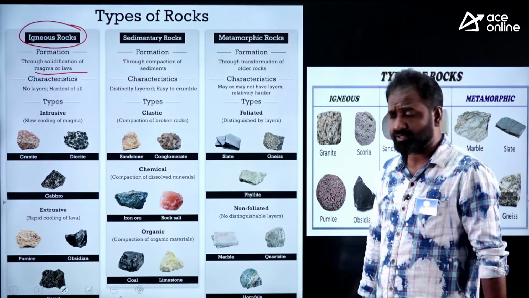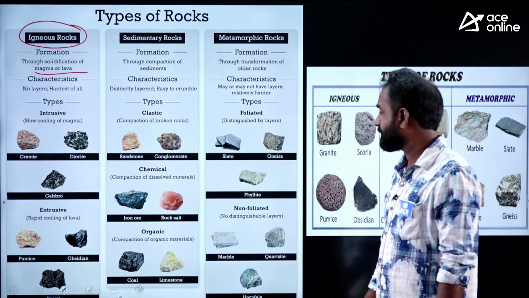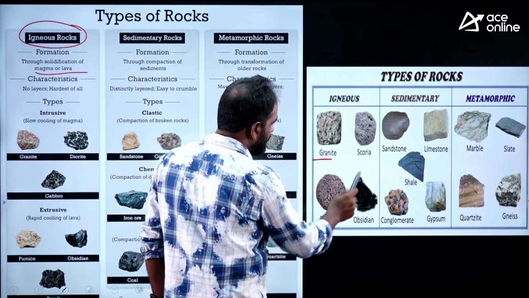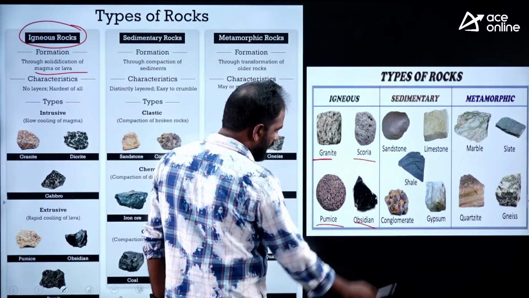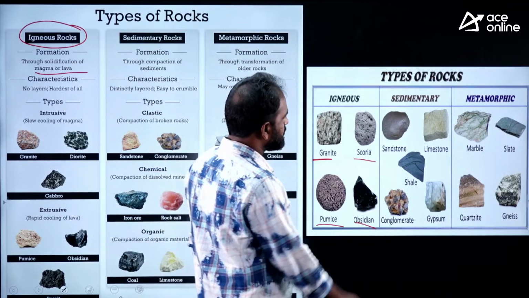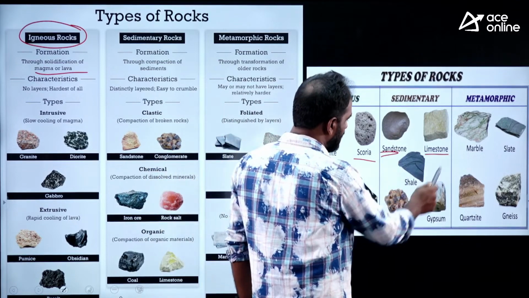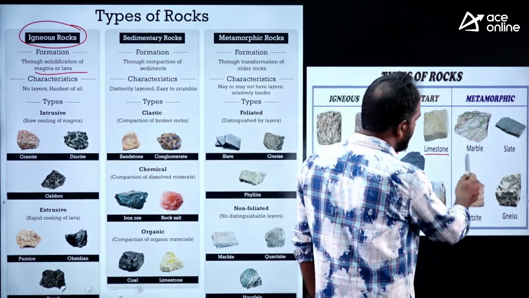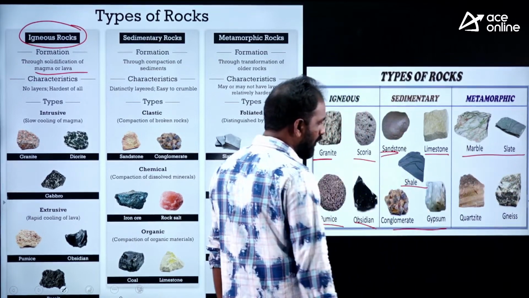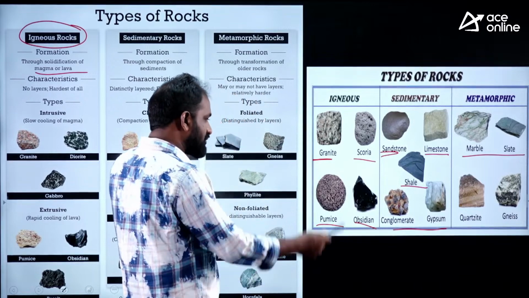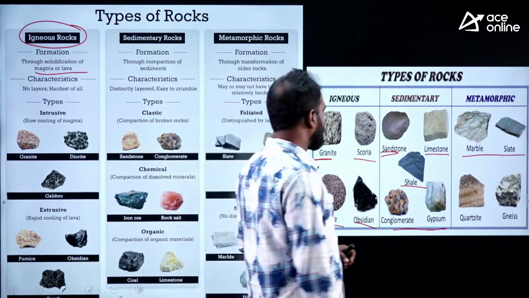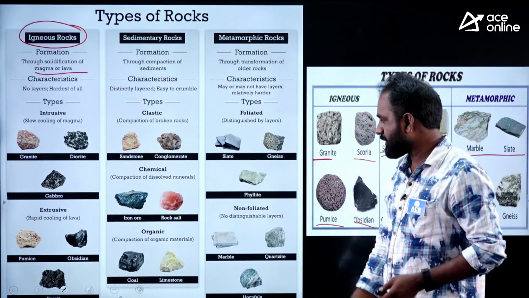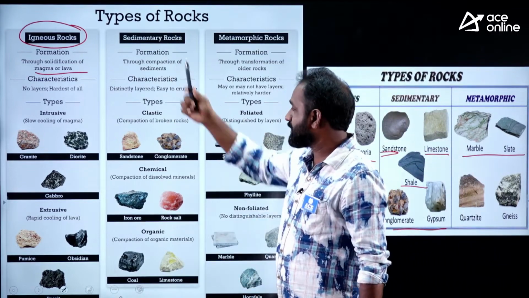Of course, you know the basics. Please go through the basics again, and you should know the examples. Igneous rocks: granite, basalt, pumice, and obsidian. Sedimentary rocks: sandstone, limestone, shale, and also gypsum. Metamorphic rocks: marble, slate, quartzite, and gneiss. So please open your geography book and go through this. For example, coal is a sedimentary rock.